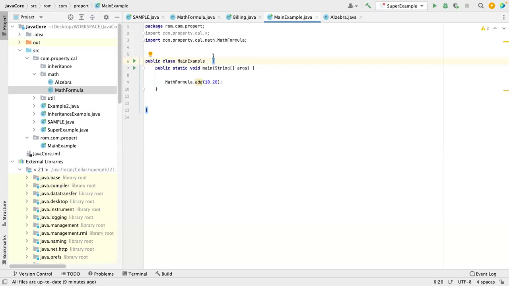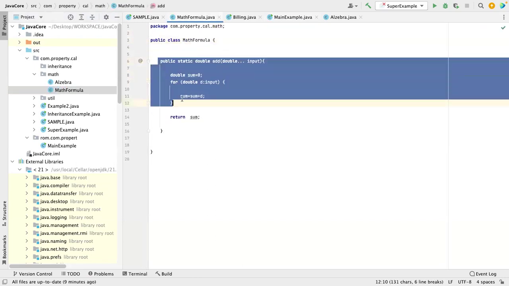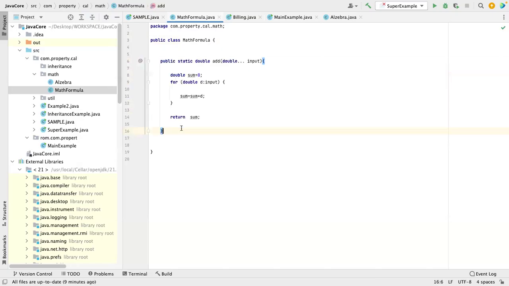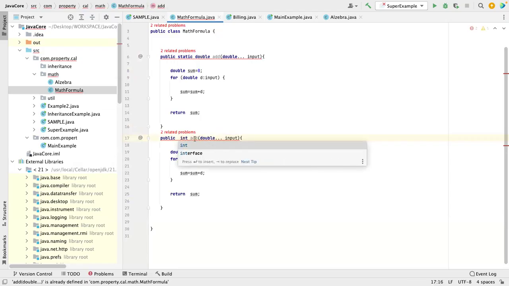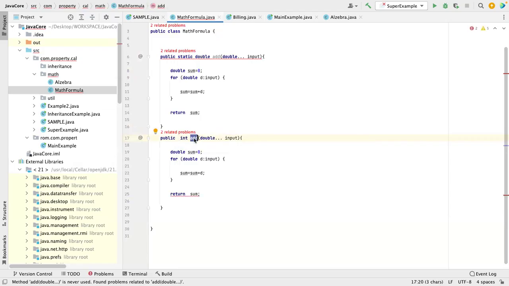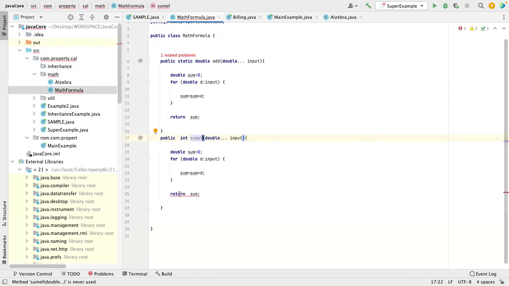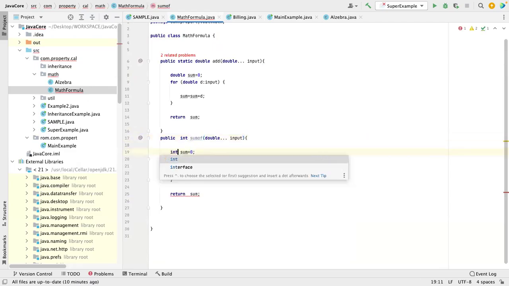That is the normal import. With static import, it's simply whatever static methods are there. Let's take this math formula. I will go to the math formula and add a non-static method over there, simply to check whether the visibility is there or not. So I will make it int sum of, return int.